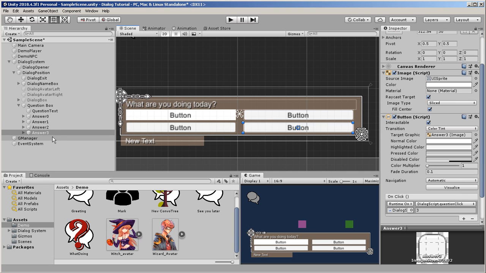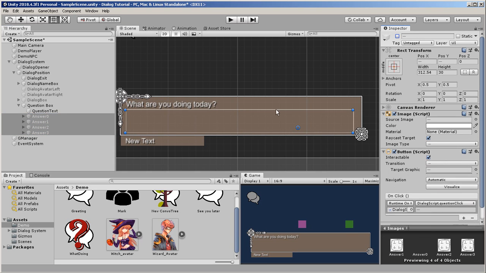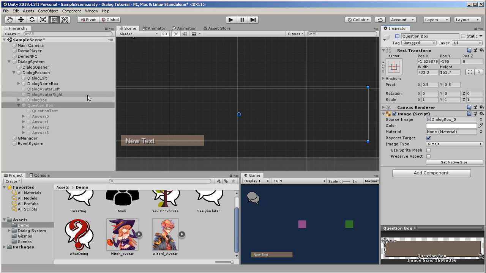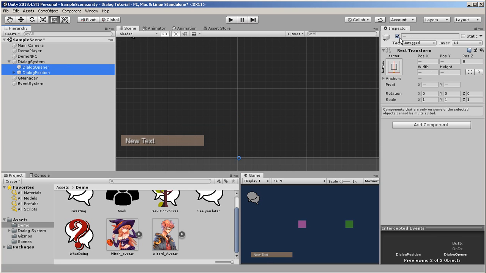Now, when we first start up, I don't want to see any of them, so I'm going to turn them off. I don't want to see this. I'm going to turn him off. I don't want to see this or this, so I turn them off.